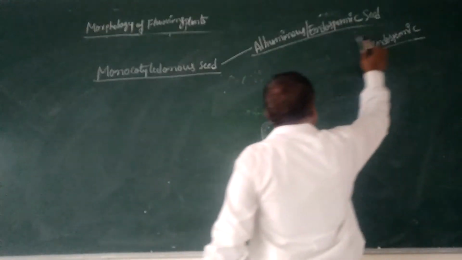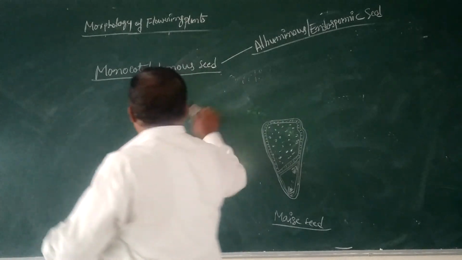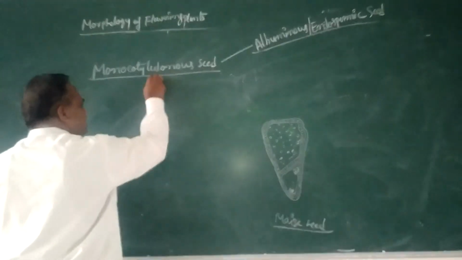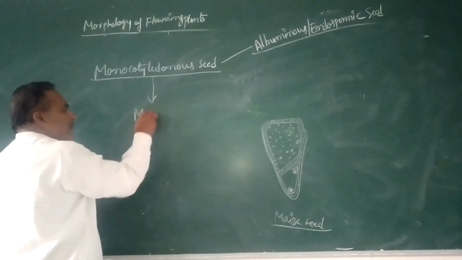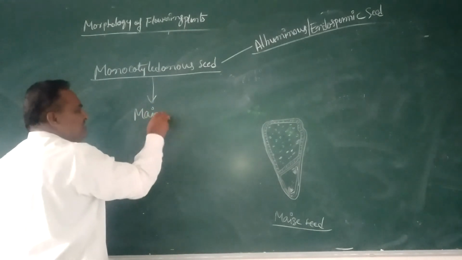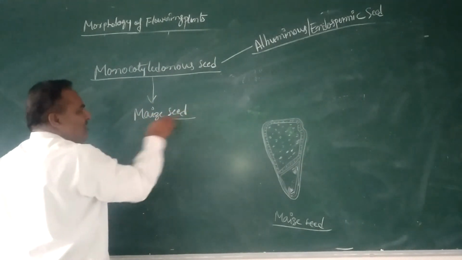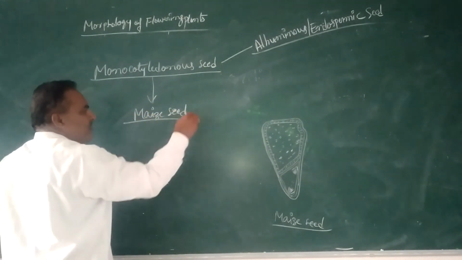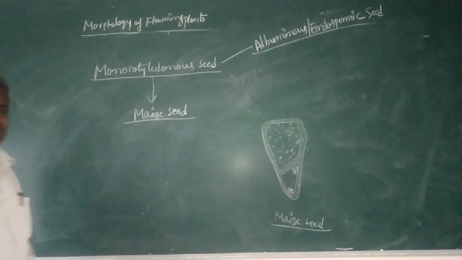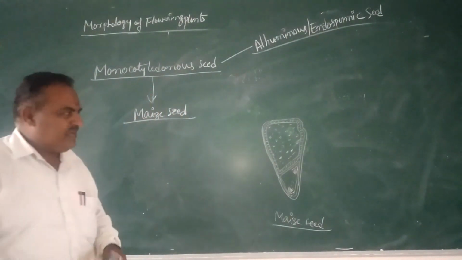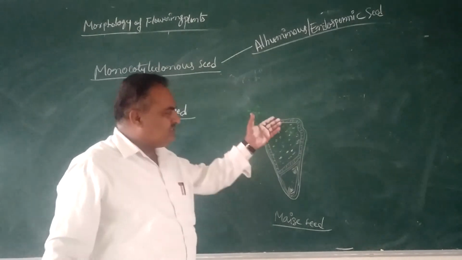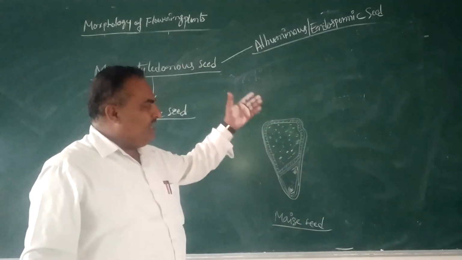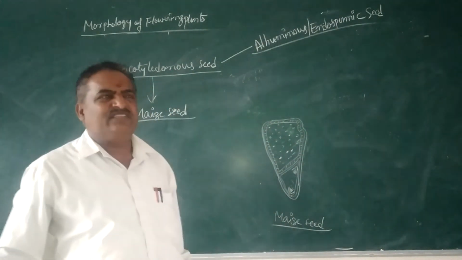The best example for endospermic seeds of monocotyledons is the maize seed, or maize grain. The maize seed is usually an irregular, flattened structure.